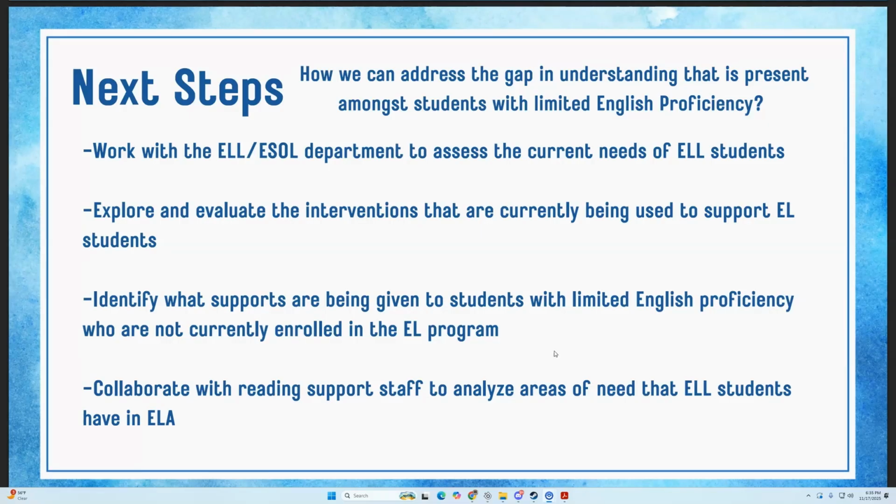But we need to work on destigmatizing these programs and making sure that these students are learning with the supports that they need. And part of that step is all of these next steps that I've previously listed. But anyway, that's our data.